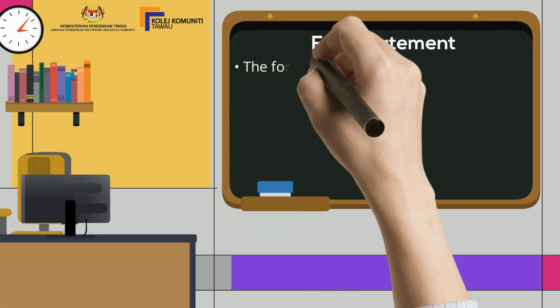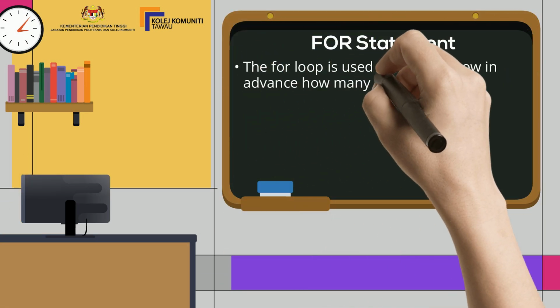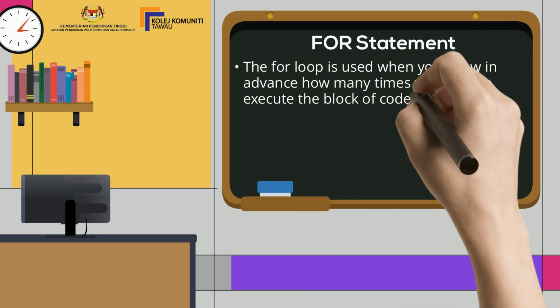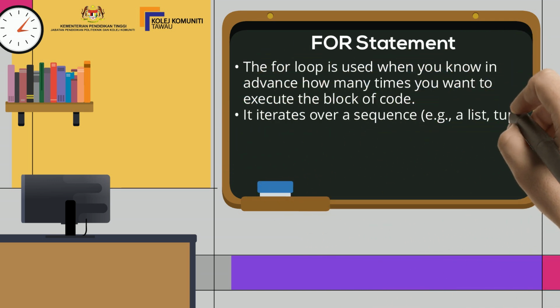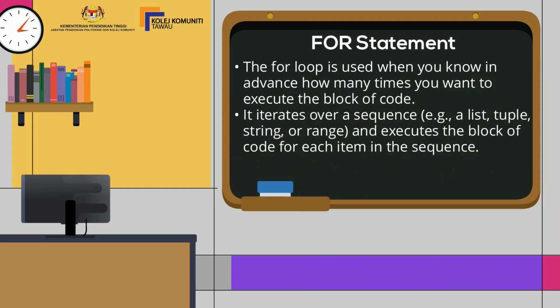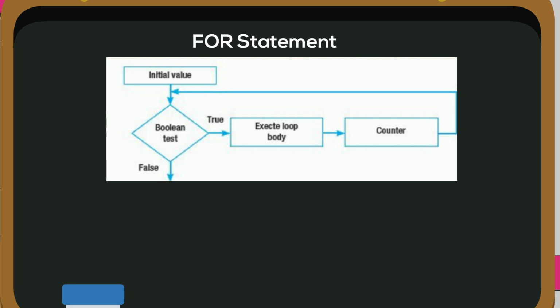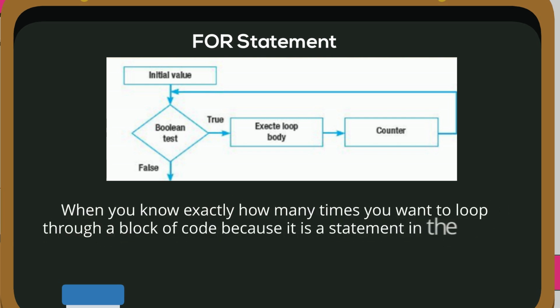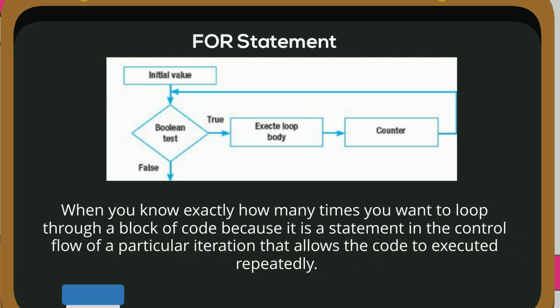For statement. The for loop is used when you know in advance how many times you want to execute the block of code. It iterates over a sequence, e.g. a list, tuple, string, or range, and executes the block of code for each item in the sequence. This is the flowchart of the for statement. You know exactly how many times you want to loop through a block of code, because it is a statement in the control flow of a particular iteration that allows the code to execute repeatedly.